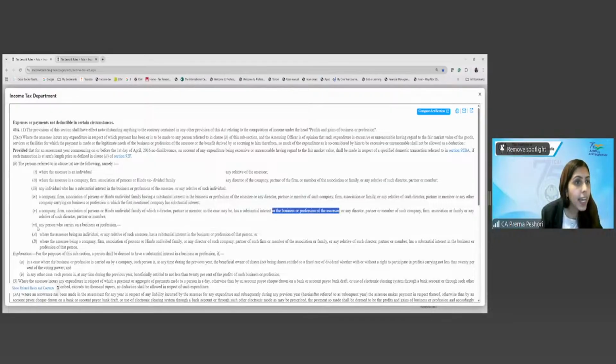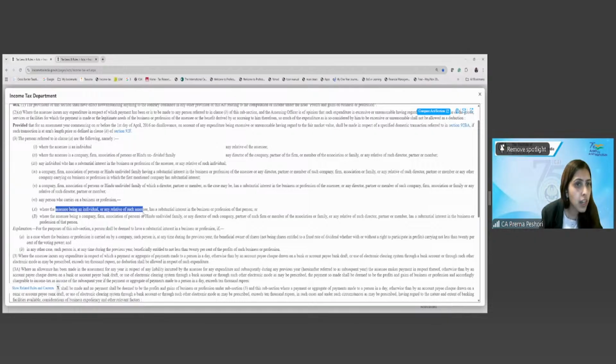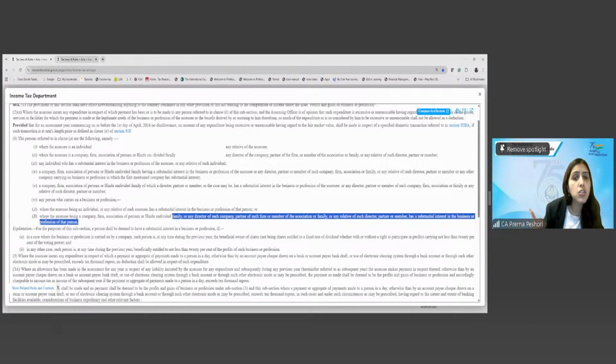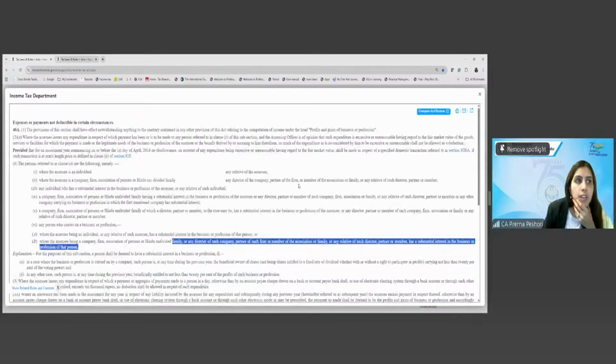Are we clear? Any person who carries on a business or profession where the assessee, which is an individual or relative of such assessee, has a substantial interest in the business or profession of that person. So if an individual has any holding, a substantial interest in another assessee, that is covered. Where the assessee is a firm, AOP, HUF, or director of such company, AOP or HUF, or any relative has a substantial interest in the business of the other person. So in these cases, 40A(2) gets attracted. Are we clear about 40A(2)? Yes? Any questions, any doubt?